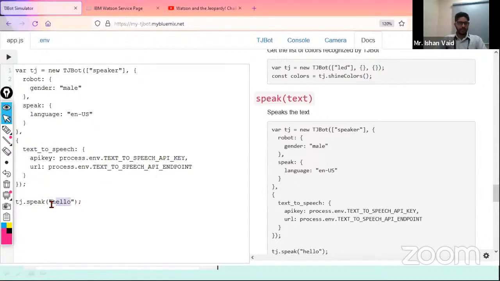So I will be writing here, hi, good afternoon. I will just write here, good afternoon. Which means I am having a text right now over here and I want that text to get converted as a speech. Okay. So now a few things which we need to see in this, as you are a beginner to this, so I'm just giving you a glimpse of what the things are here.